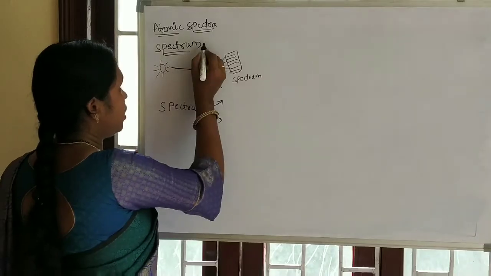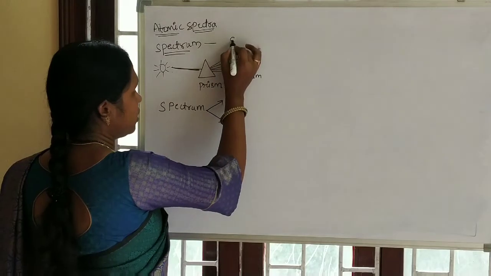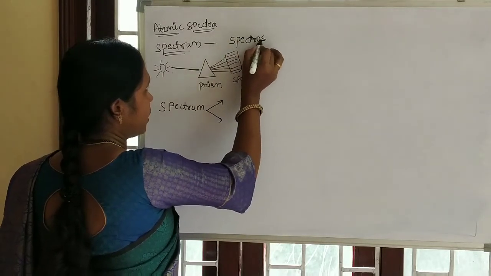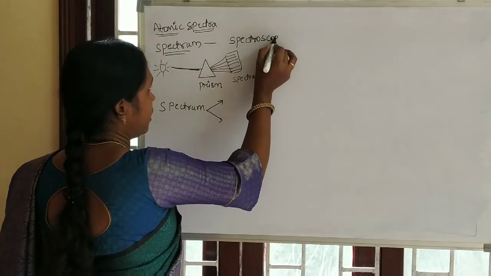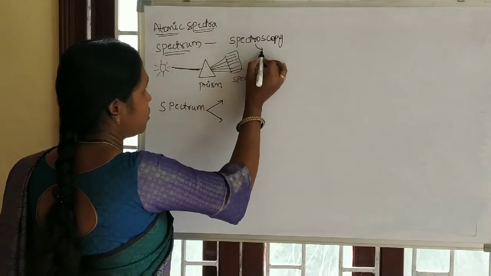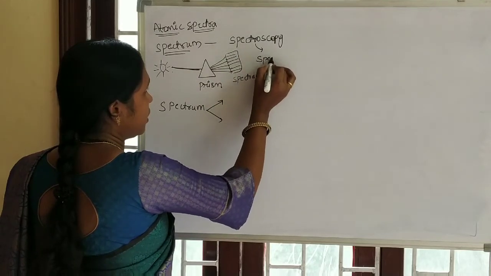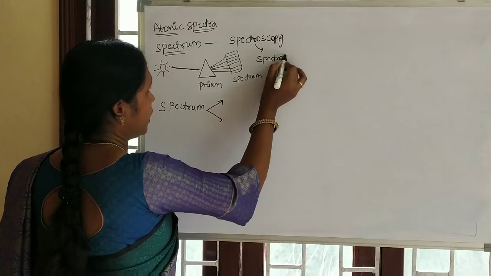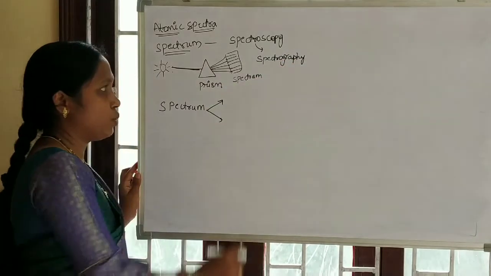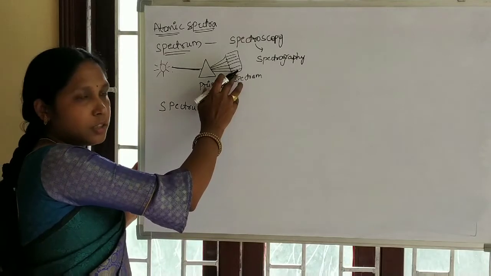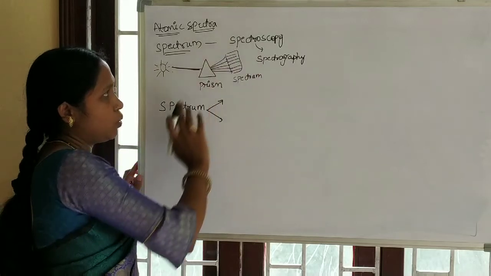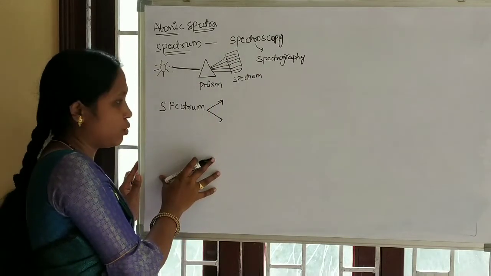The study of the spectrum is known as spectroscopy, and the instrument used to detect the spectrum is a spectrograph. What we use to study the spectrum is spectroscopy.